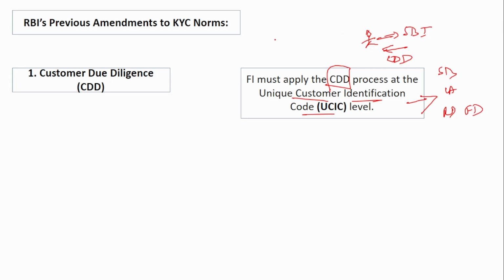If he comes again in the future to open a new bank account or a new FD, the CDD is not required, because it has already been done at the customer identification code level. Only when he comes for the first time does the due diligence have to be done properly by the banks.